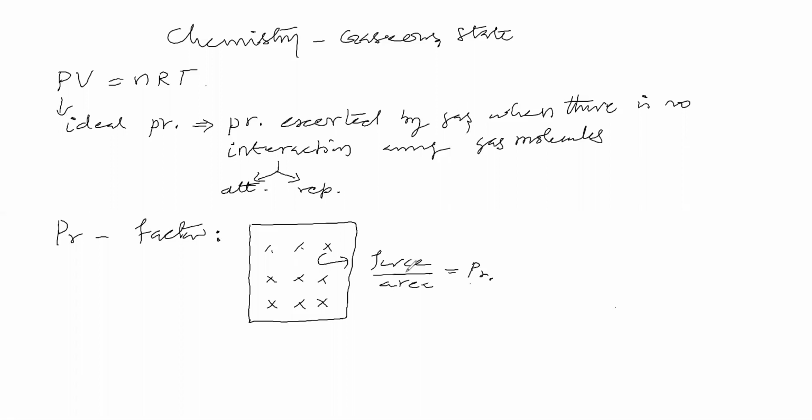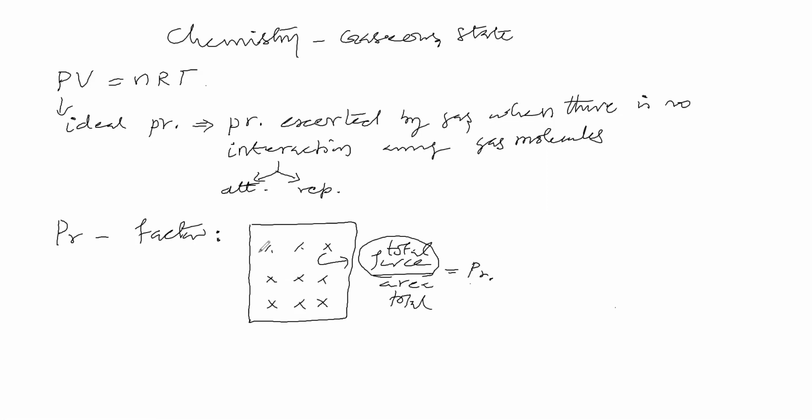So here force per unit area is nothing but total force exerted on the wall of the vessel, the inner wall of the vessel. This wall has an area, no? We can take that as the total area. So the total force divided by the total area is equal to the pressure exerted by the gas.